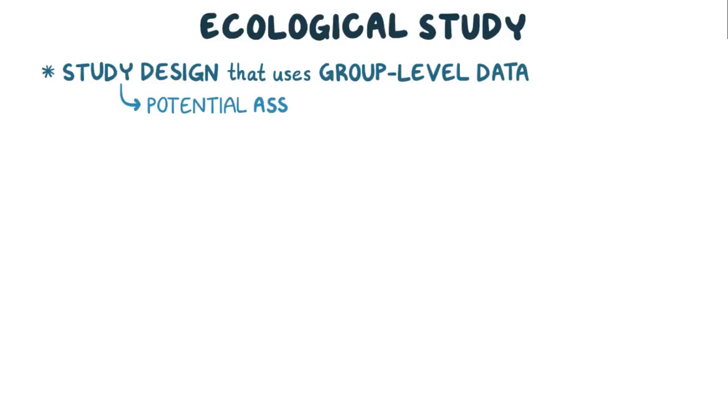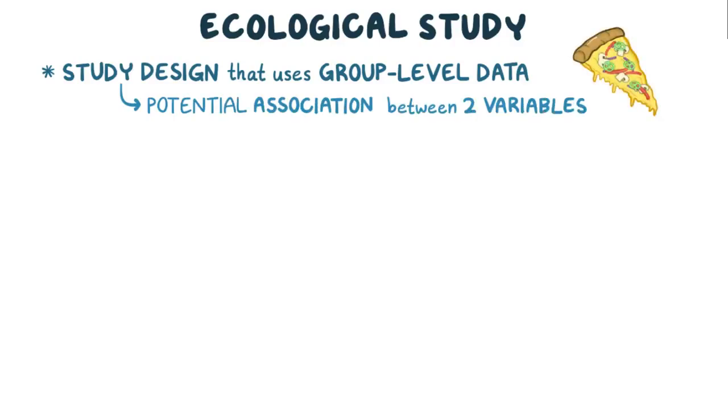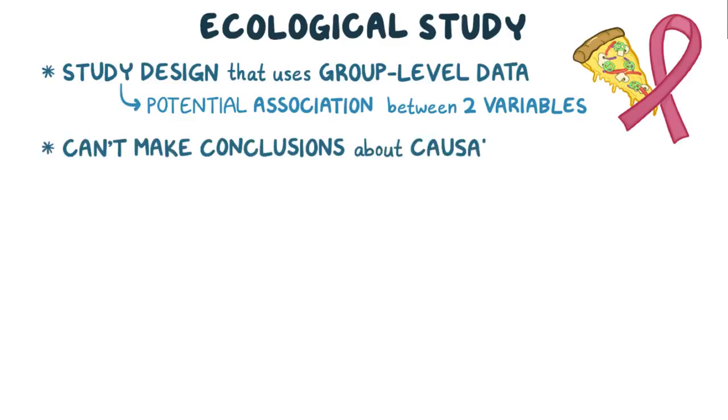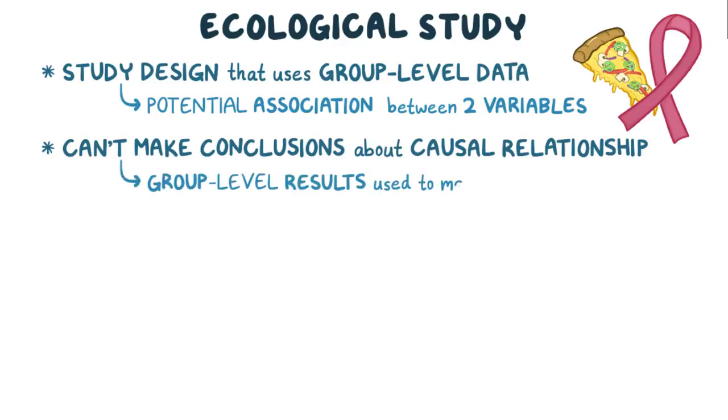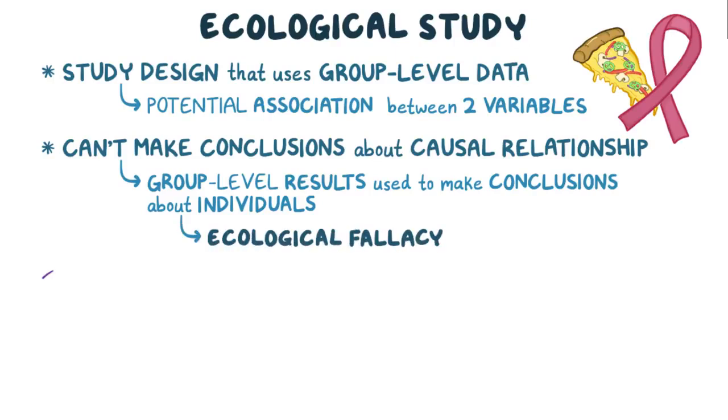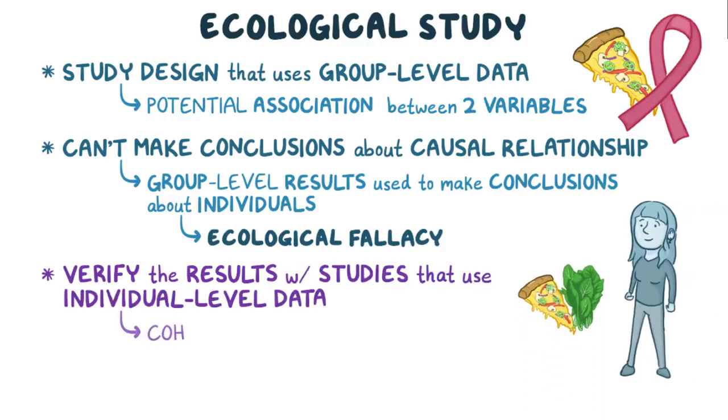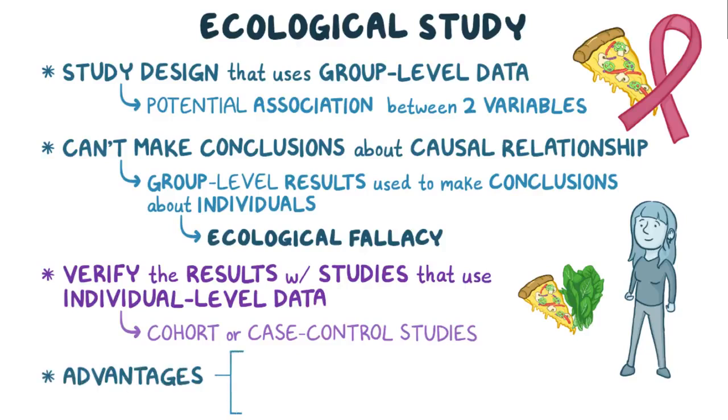Alright, as a quick recap. Ecological studies are a type of study design that uses group-level data to figure out if there's a potential association between two variables, like fat intake and breast cancer. Ecological studies, though, cannot make conclusions about causal relationships. And the biggest issue with ecological studies is when the group-level results are used to make conclusions about individuals, which is called the ecological fallacy. That said, it's important to verify the results of an ecological study with studies that use individual-level data, like cohort or case control studies. On the flip side, the main advantages of ecological studies are that they're inexpensive and they can look at many different relationships at once.